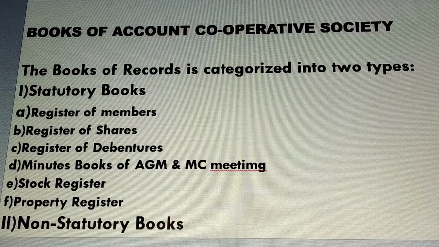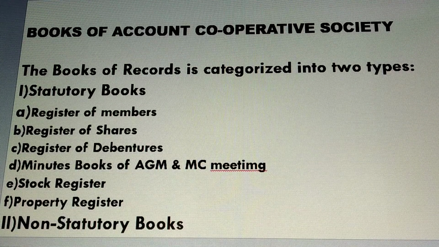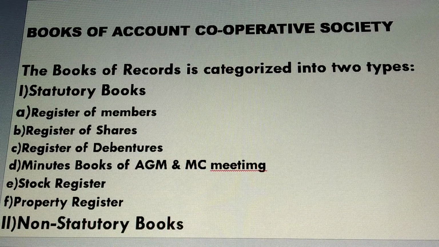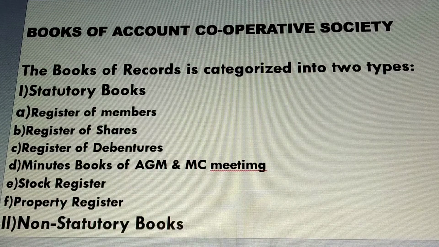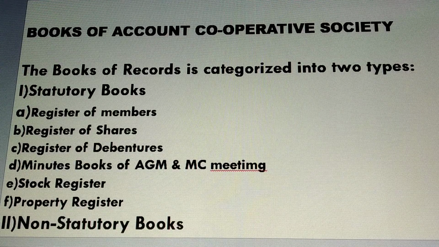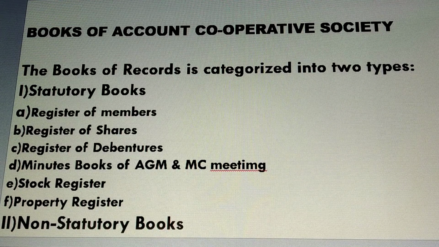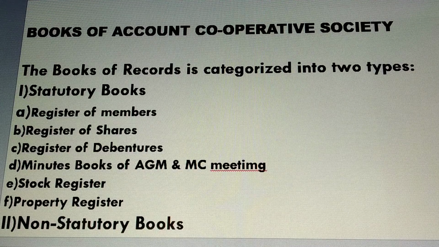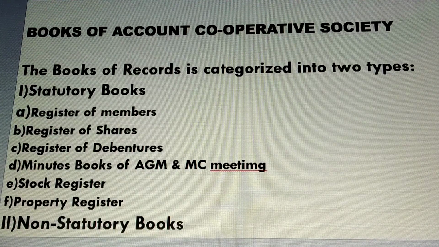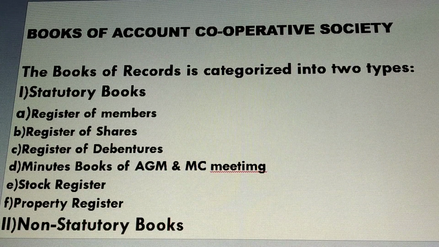We have discussed in the last class, account is a summarized record of given information, whereas accounting is the process of identifying, measuring, recording the business transactions and communicating the required information to the interested users, right? Then we have also discussed the needs and importance of account, right?